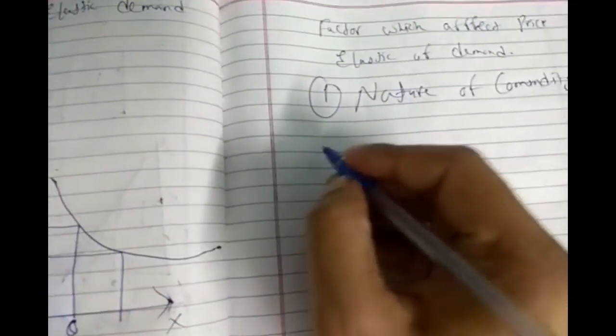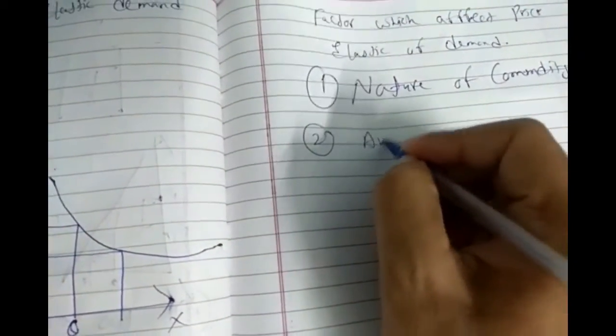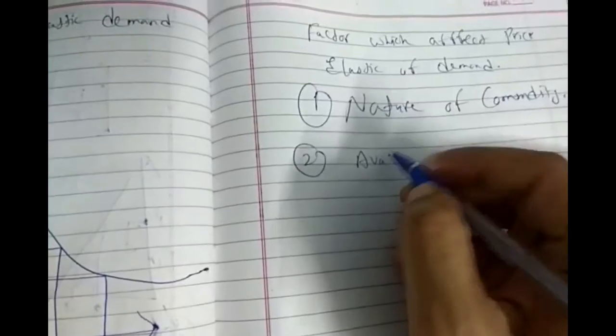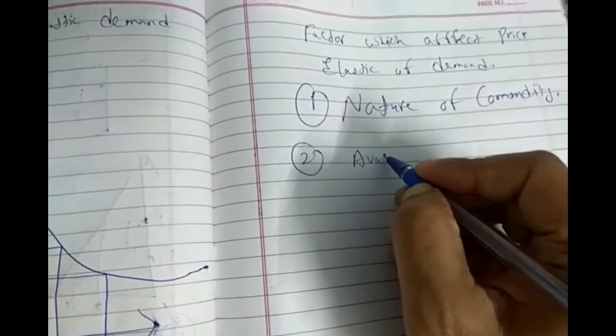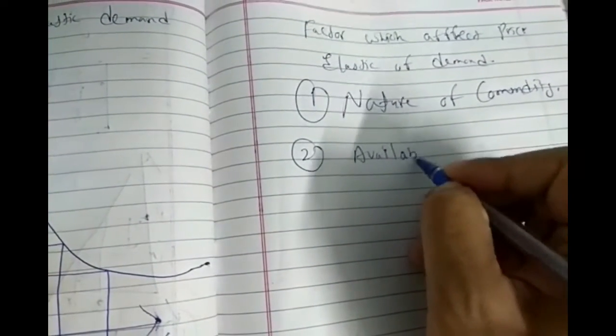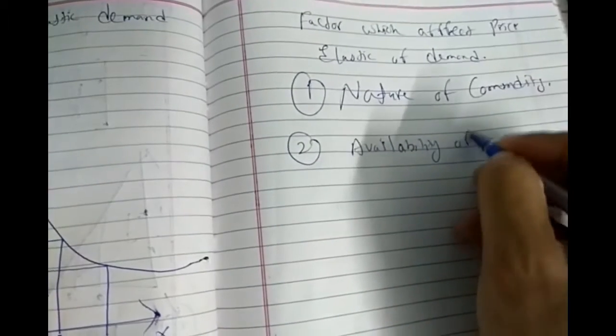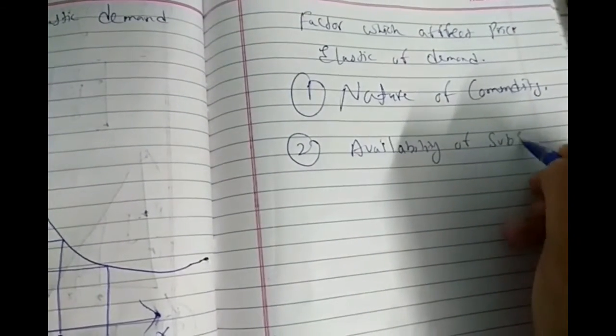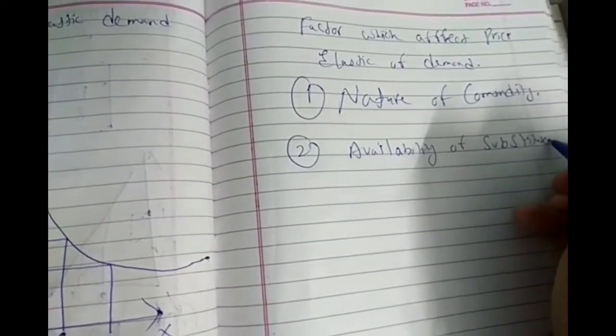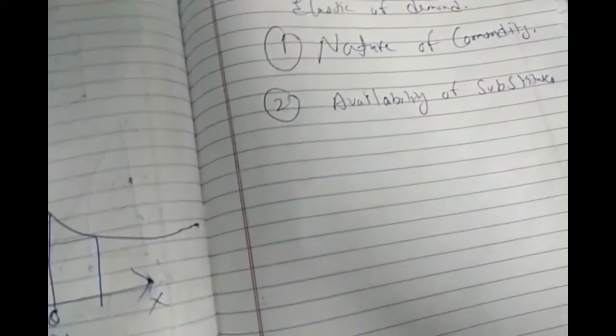That is clear. Next is the availability of substitutes. Demand for a commodity with a large number of substitutes will be more elastic.